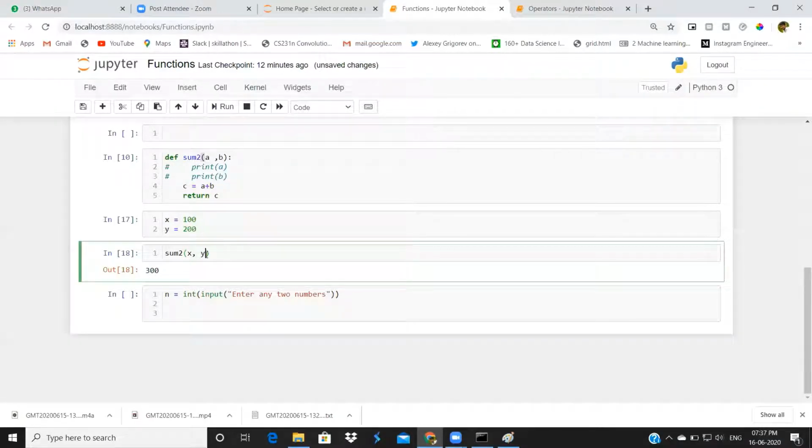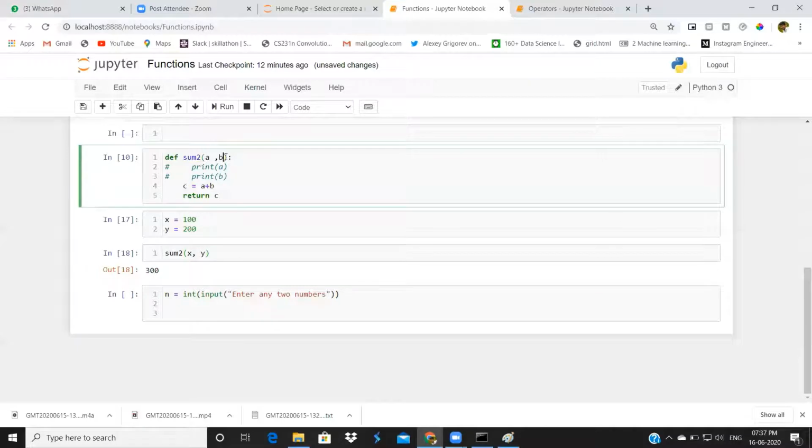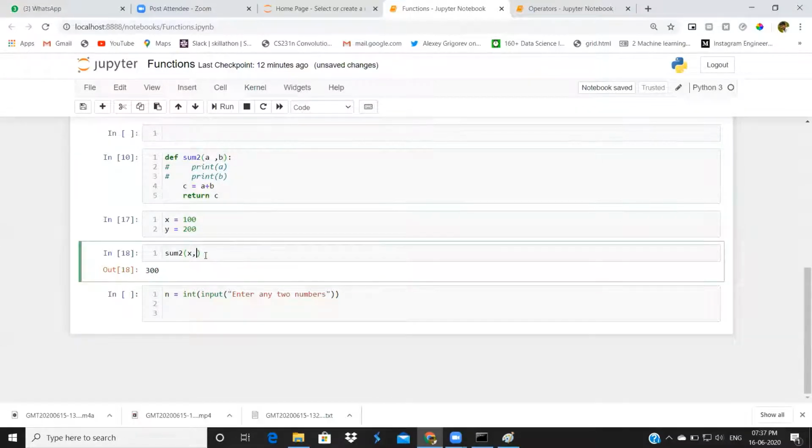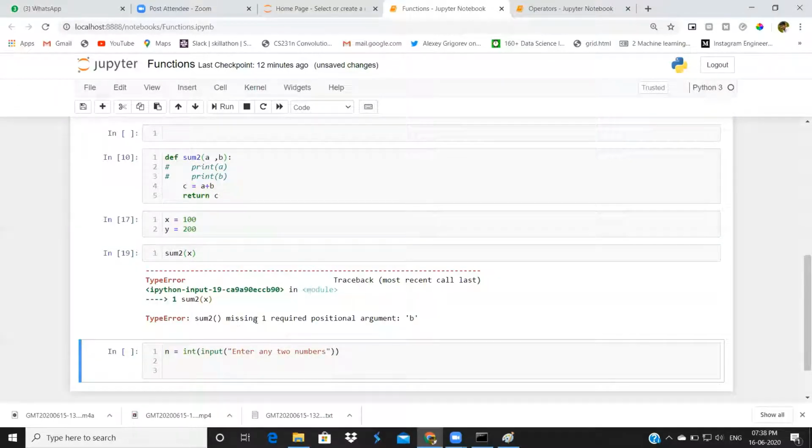Suppose I gave two variables here, a comma b. Right? Now I don't pass y. I will pass only a single number. Actually, I need two numbers to perform this task, a comma b. But what I am giving is only one number. In this case, we will get an error.